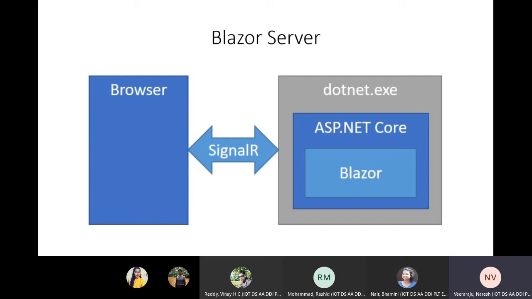And for each of these users, the server has to maintain a SignalR connection. For one user, one SignalR connection, another user, another SignalR connection, and so on. And SignalR is a continuous connection actually. It is not fire and forget. It will be continuously telling whether the user is still connected to the internet, and some information will be transmitted over the SignalR.